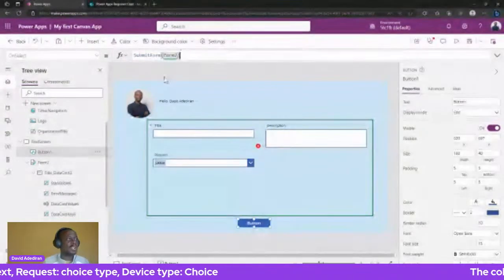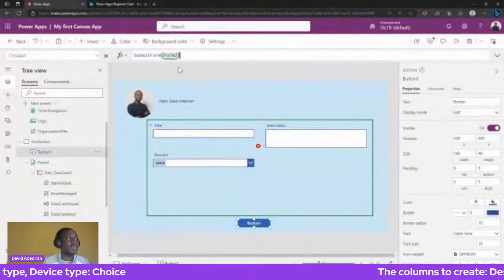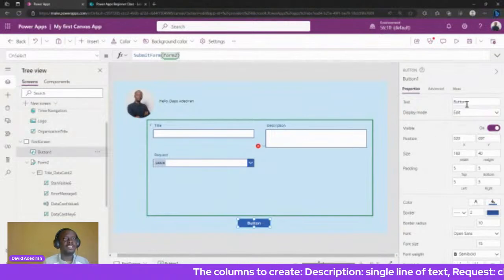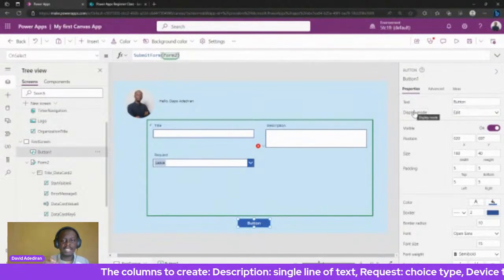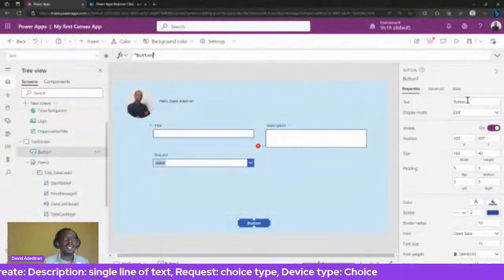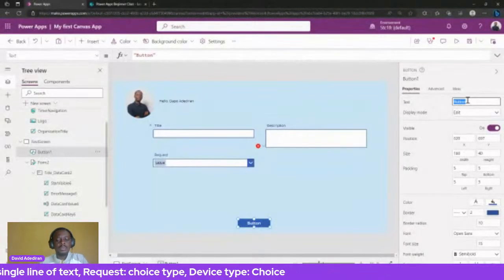Okay, now that we have a button wired up, let us change the text on the button. If you go to the right, you see the Text property, and you can change the name to Submit.